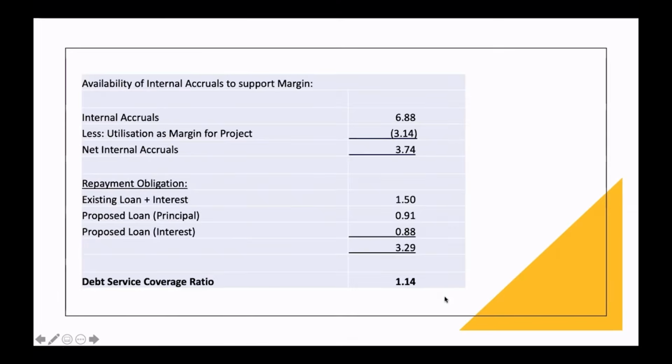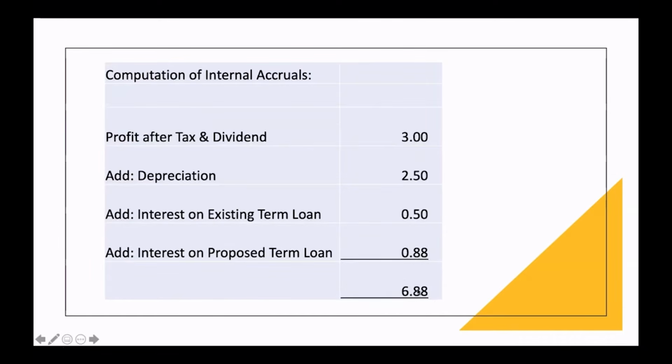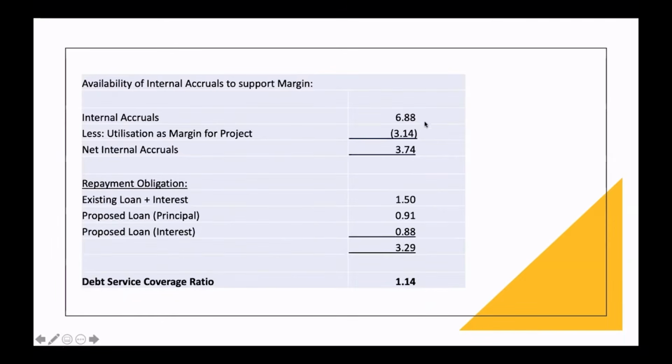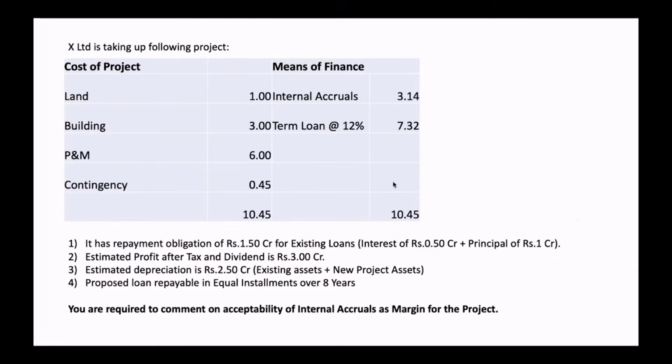Now listen. We have to check whether internal accruals can be used as margin for this project or not. Just now we computed the gross internal accruals as 6.88 crore. From that, let us deduct what is going to be utilized as margin for the project. 3.14 crore is going to be utilized. It means the net internal accrual is 3.74 crore. So this is what is available for servicing the loan. What is their existing repayment obligation? Put together it is 1.5 crore.